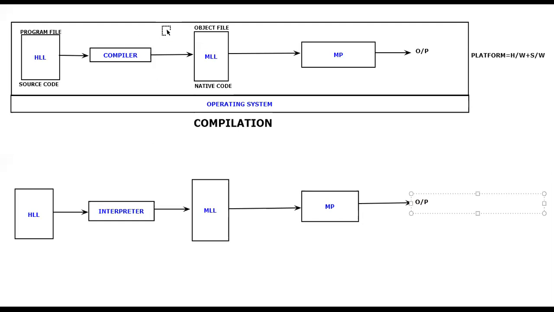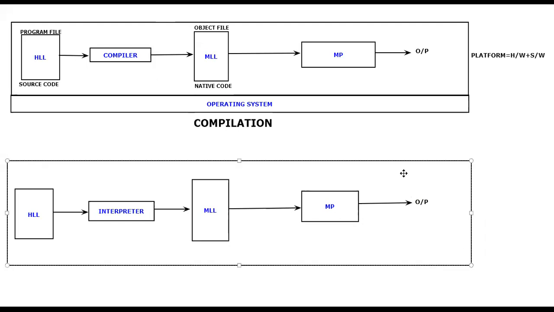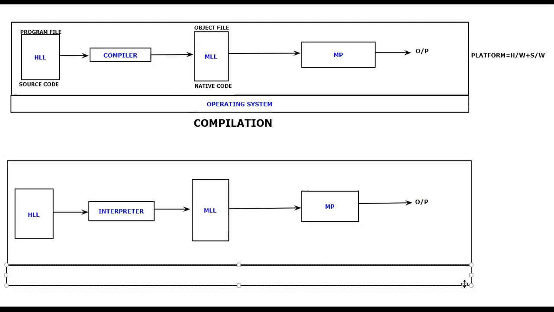Now observe carefully. Again, let me put everything inside a computer before explaining what interpretation is actually all about. Let me put it inside a computer, and for this the platform is very, very important, and let me consider that platform as well. The platform is nothing but the hardware and software combination. In that, the very important thing happens to be the software. That software is our operating system. So the operating system is present here. Now let us give some names for this. This is what we are going to call the program file.